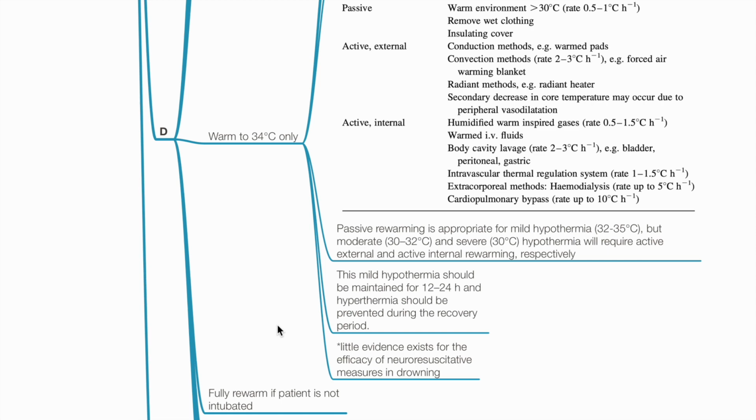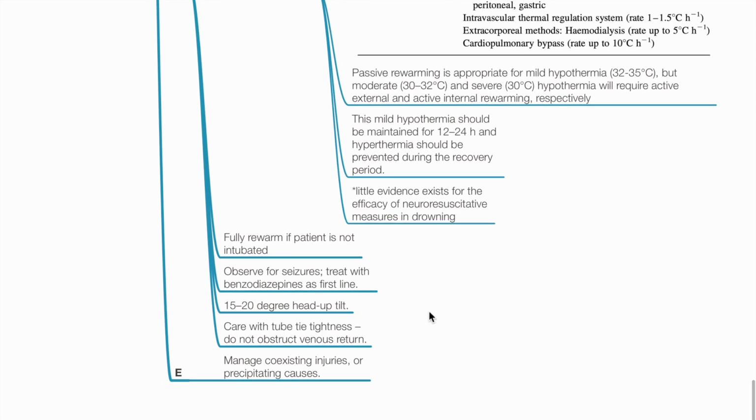Hyperthermia should be prevented. Fully rewarm if patient is not intubated. Observe for seizures and treat with benzodiazepines as first line. 15 to 20 degree head-up tilt and avoid tight neck tube ties to aid in venous return. Manage coexisting injuries or precipitants.